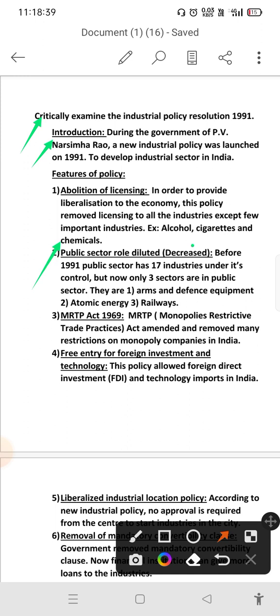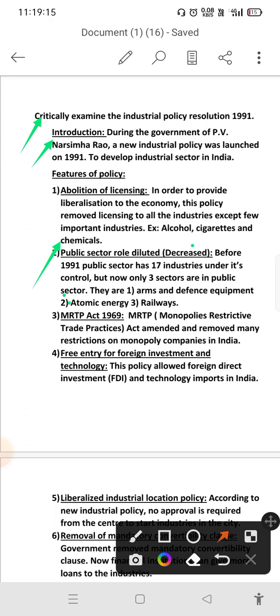And the second one is the public sector role diluted or decreased. Before 1991, there were 17 industries in the public sector. So you can see here, before 1991, the public sector had 17 industries under its control. Public sector means government. I mean the government had control in these 17 industries. That means private persons were not allowed to start industries in these sectors.